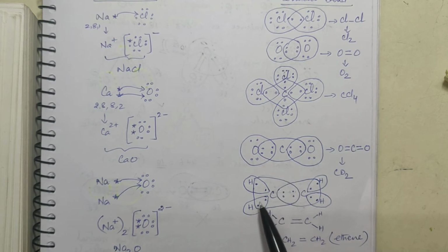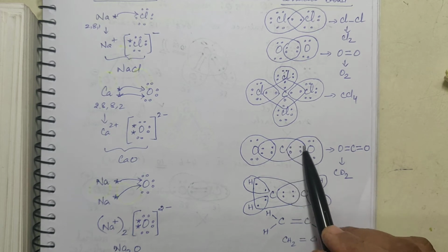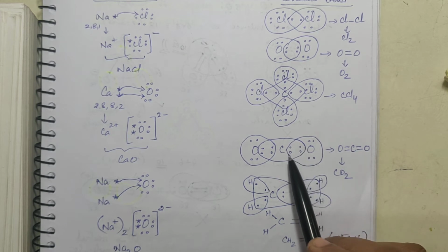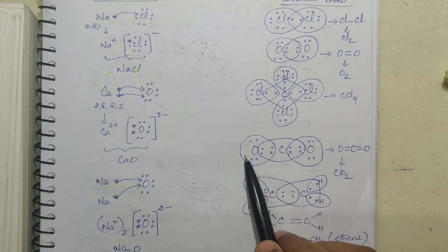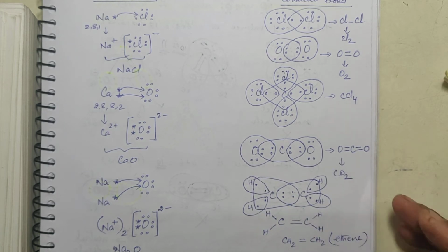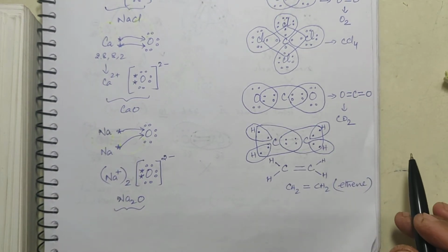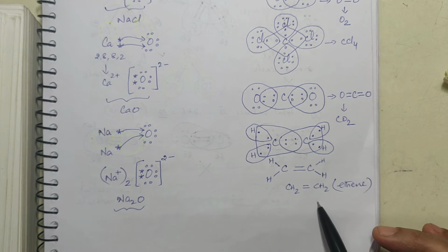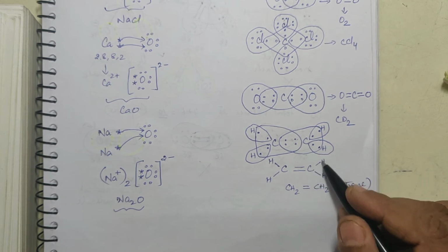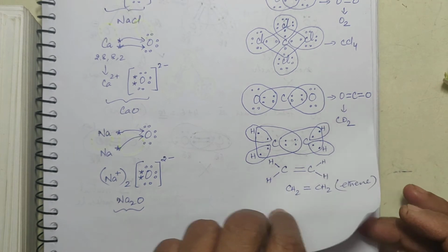In the case of CO2, 2 electrons of carbon and 2 electrons of oxygen share, giving a double bond both on this side as well as on this side. So you have a linear geometry. And in the case of ethene, this is planar. This is planar, right? This is how the bonding is explained.